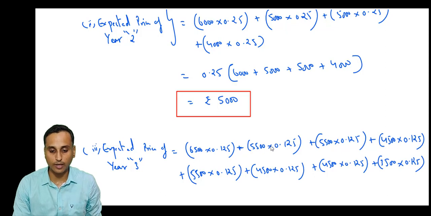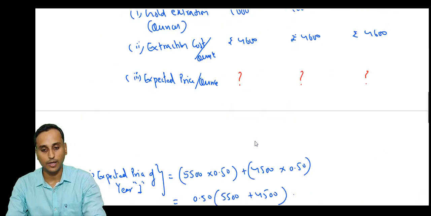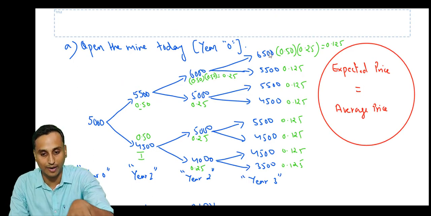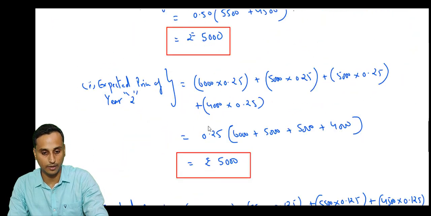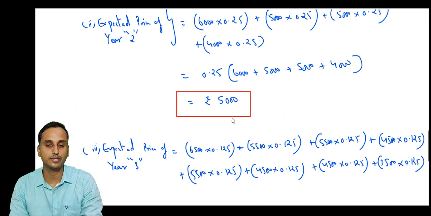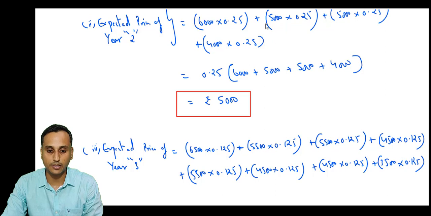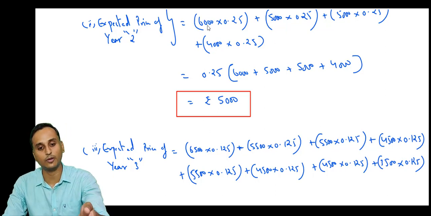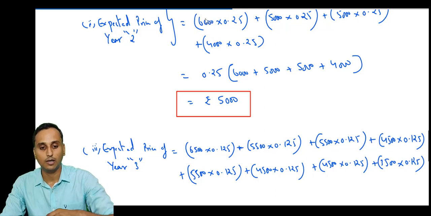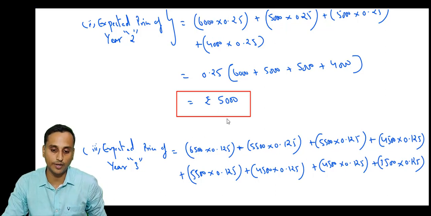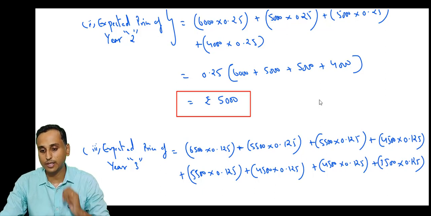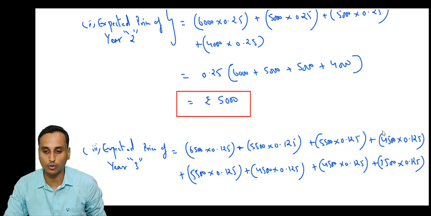Okay, so see these values. To look at these values, I did not scroll up. You could have seen, I never scrolled up and checked the value and then copied it to this table. What I simply did is I looked at the calculation of expected price of year 2. Year 2 prices I know: 6,000, 5,000, 5,000, 4,000. Year 3 prices depend on this, no? So from here only I was calculating. From 6,000, the price can go up to 6,500 or fall to 5,500. Then when the price is 5,000, year 3 price can go up to 5,500 or fall to 4,500.